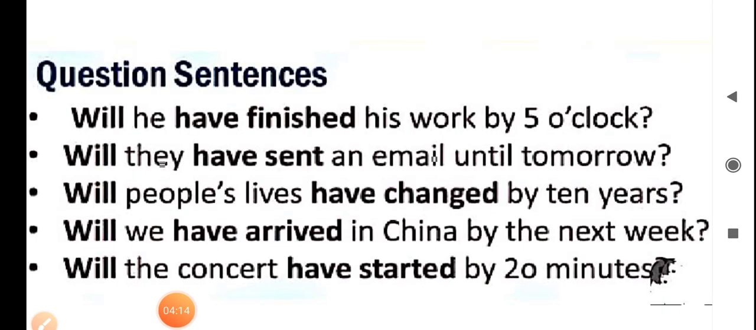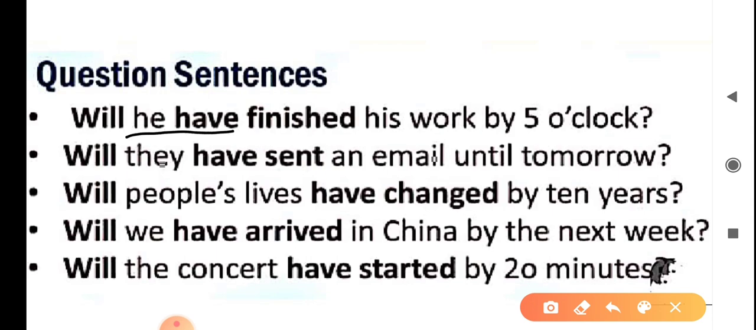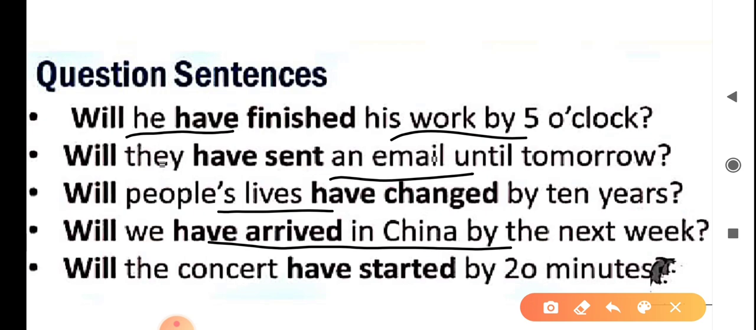Some more examples for interrogative sentences in future perfect tense. Will he have finished his work by 5 o'clock? Will they have sent an email until tomorrow? Will people's lives have changed by 10 years? Will we have arrived in China by the next week? Will the concert have started by 20 minutes?